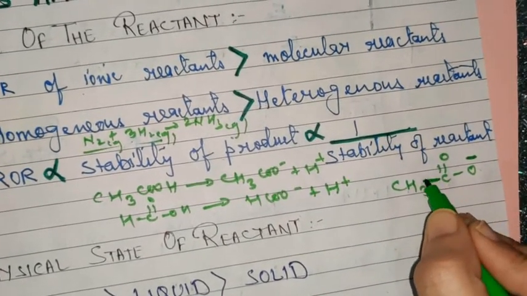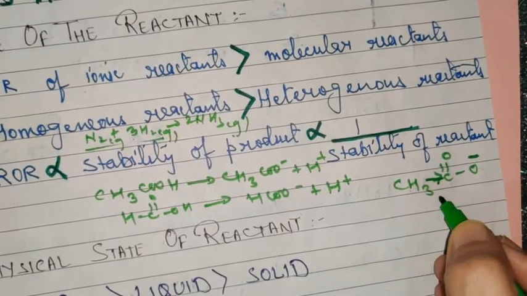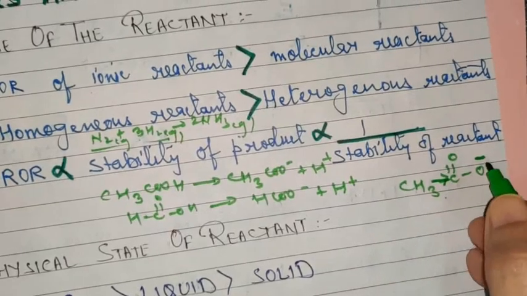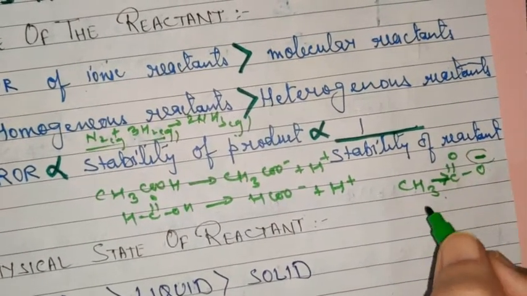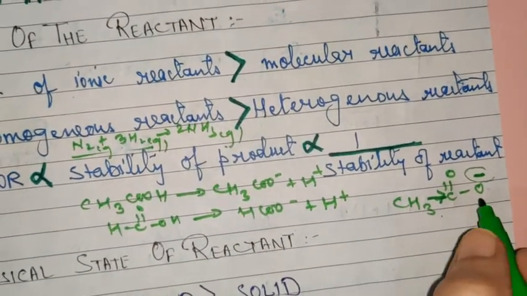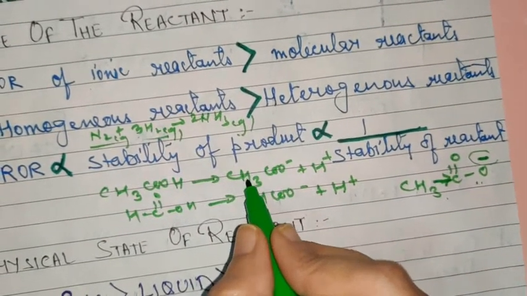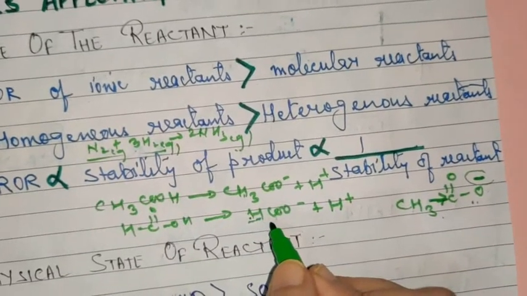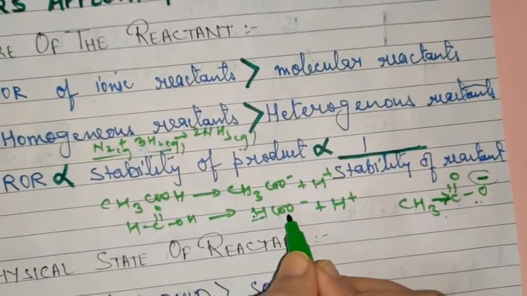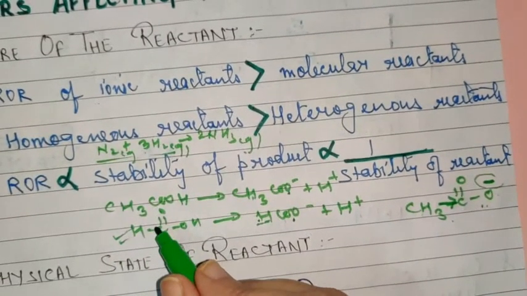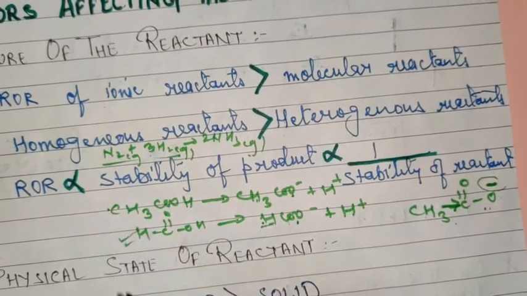Since CH3 is a plus I group, it will release electrons towards this carbon. As a result, the overall appearance of this negative charge over the O will increase. So this is less stable. Whereas H, in comparison to the methyl group, has less plus I effect. So this is more stable in comparison to this. So this reaction will occur at a faster rate in comparison to this dissociation.